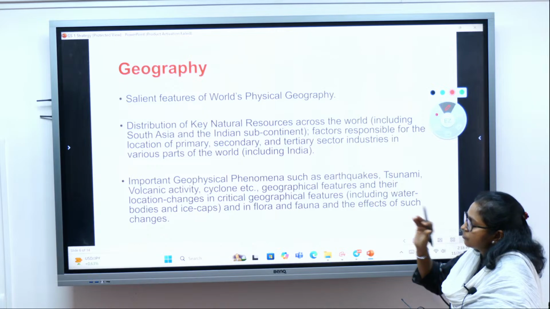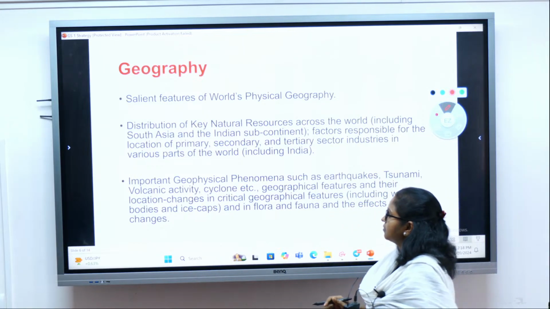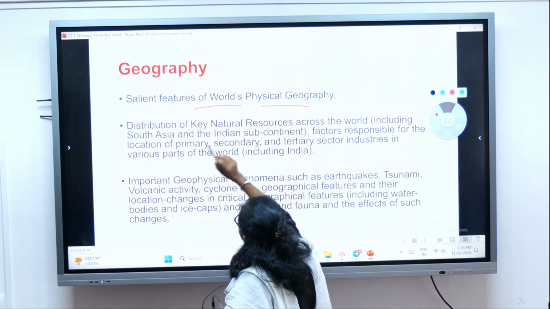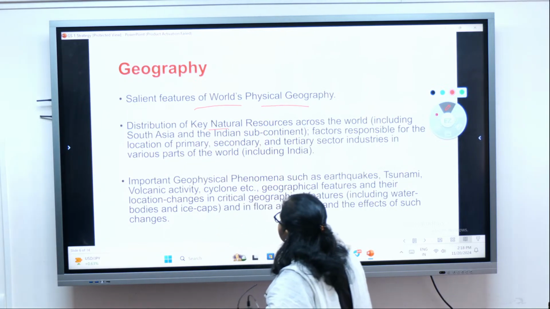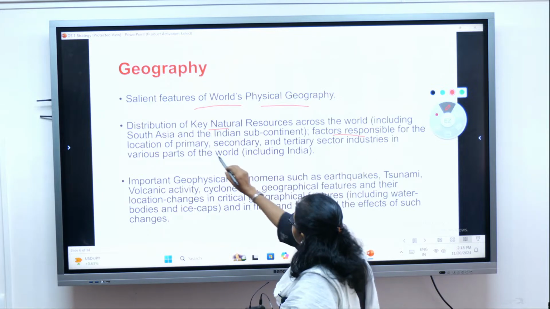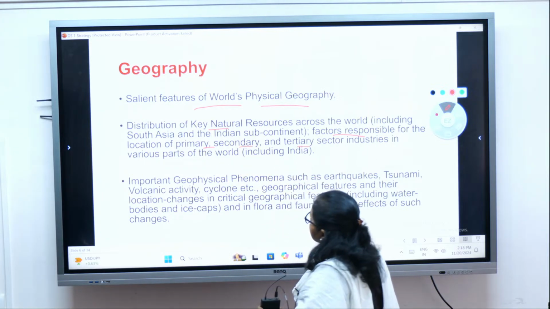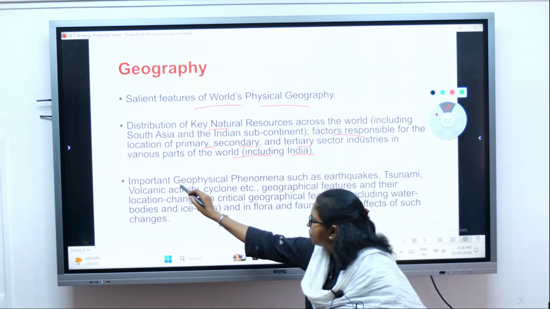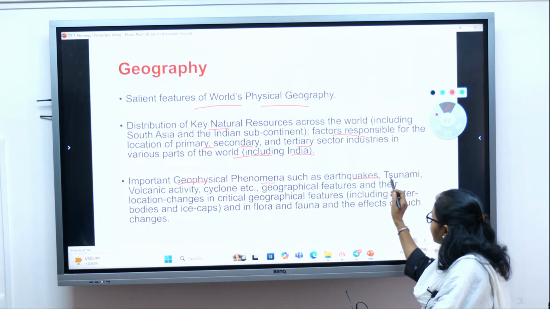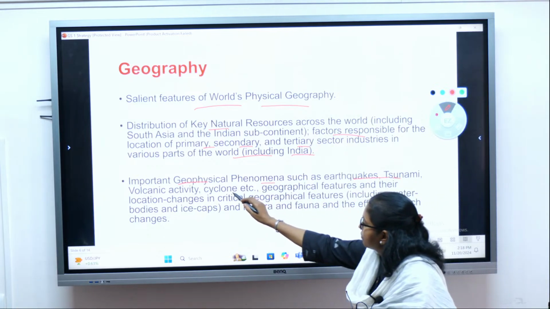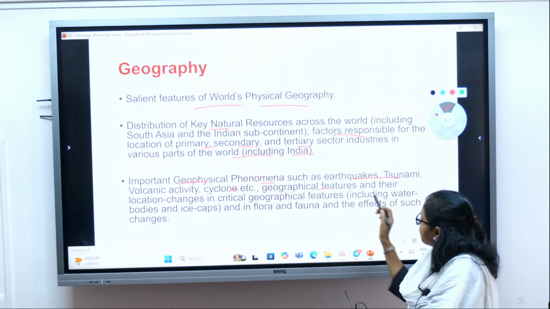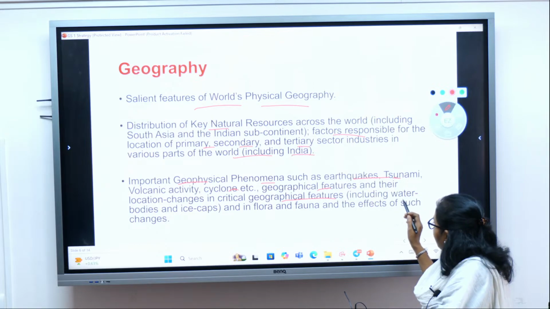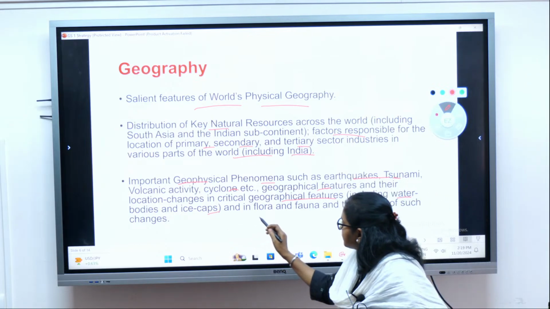Geography. So geography is again common to both prelims and mains. Salient features of world's physical geography, distribution of key natural resources, factors responsible for primary, secondary and tertiary sector industries in the various parts of the world including India, important geophysical phenomena like earthquake, tsunami, cyclone, volcanic activity, geographical features, locations and critical geographical features including water bodies, ice caps, flora and fauna.